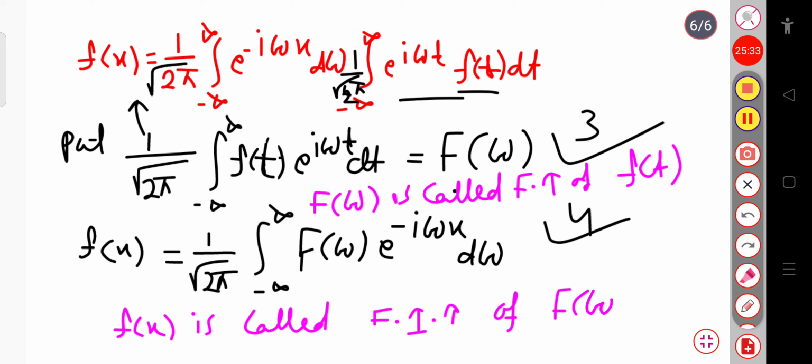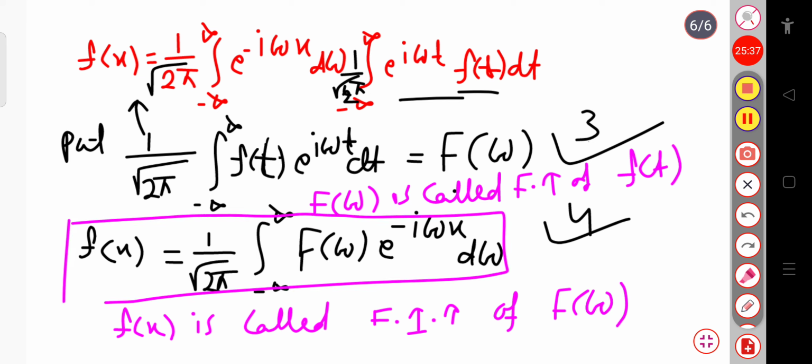Okay, just try to box it. This is my Fourier transform of f of t, and the second one, that is the fourth equation, is called the Fourier inverse transform of f of omega.